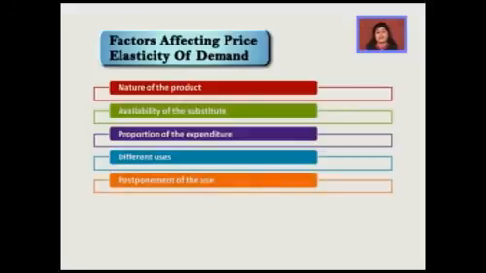Now the next point is postponement of the use. If a thing's price is changing, but I cannot postpone the use, because let me give you an example. If there's a wedding at my place और gold का rate बहुत बढ़ रहा है तो can I afford to skip gold? No. So that means I will be buying at a higher price also. तो elasticity will be less. But अगर मैं postpone कर सकती हूँ तो elasticity will be more, because तब demand में ज़्यादा changes आएंगे.